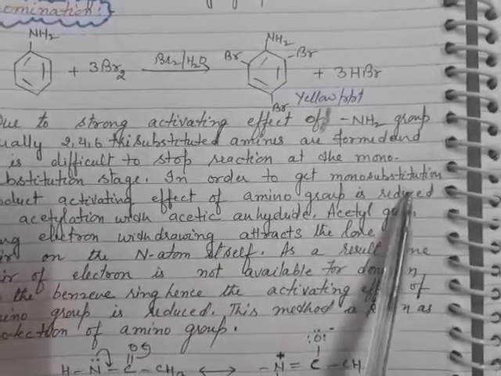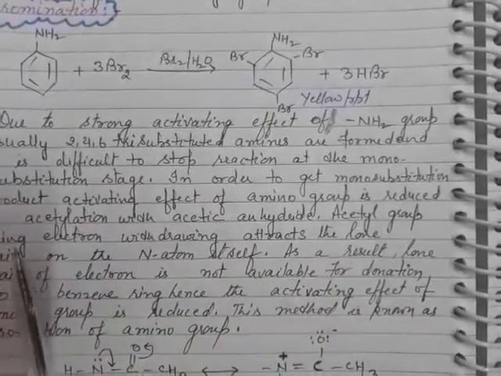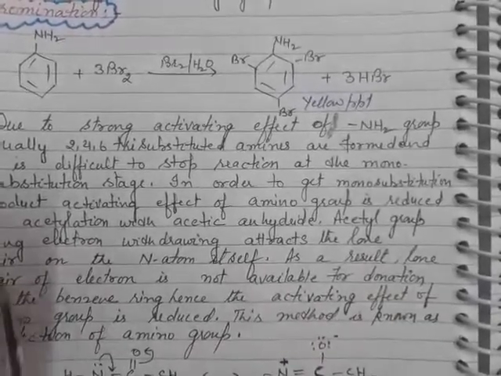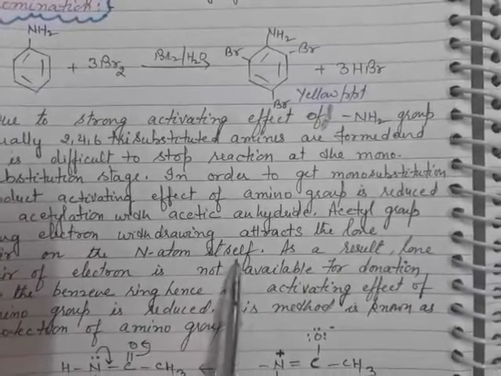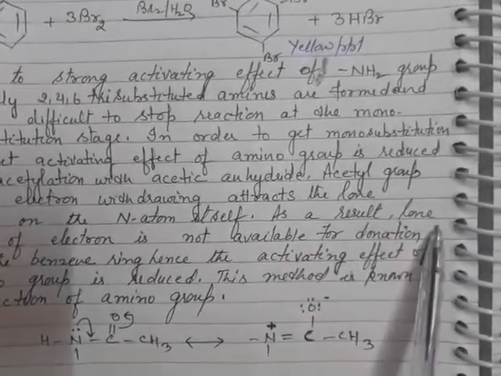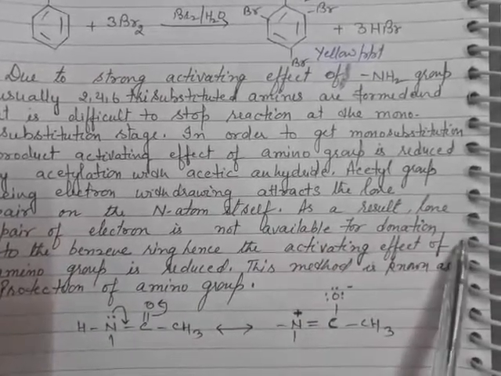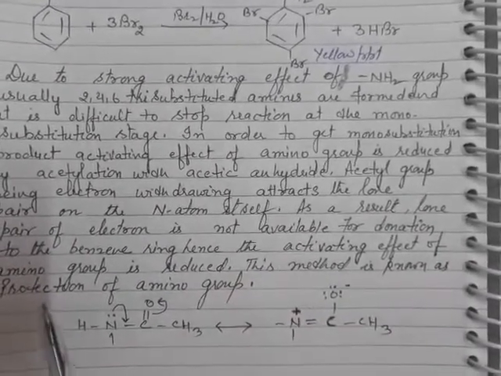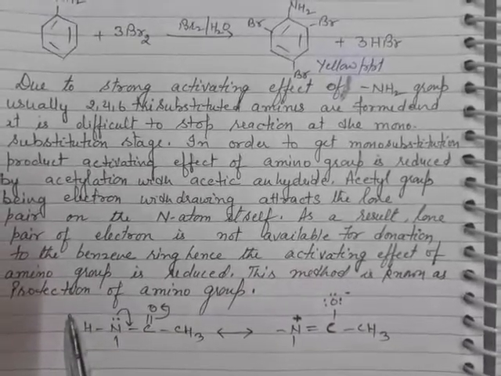In order to get the mono substituted product, the activating effect of the amino group is reduced by acetylation with acetic anhydride. The acetyl group, being electron withdrawing, attracts the lone pair on the nitrogen atom itself. As a result, the lone pair of electrons is not available for donation to the benzene ring, and hence the activating effect of the amino group is reduced. This method is also known as protection of the amino group.